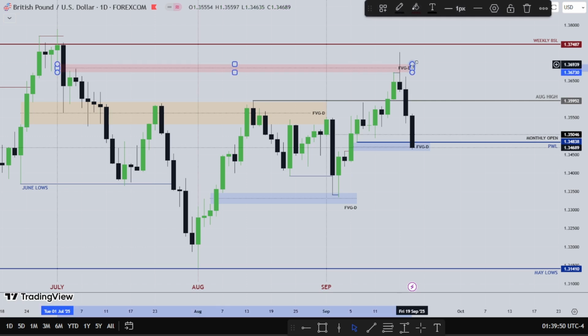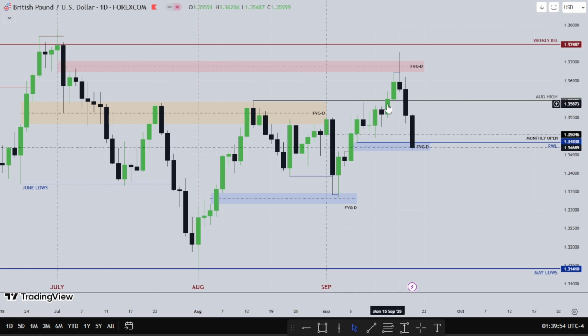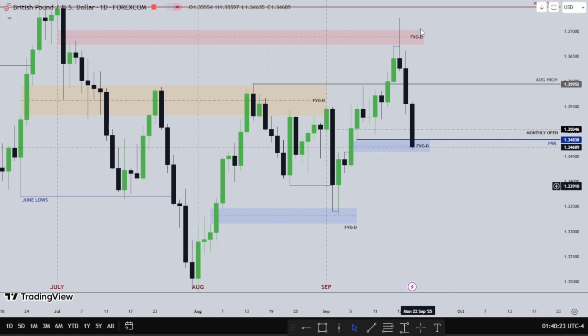So for the month of September, from the first week to the second week, we've been seeing higher prices on pound. Then we hit this fair value gap in the daily time frame, and we see this candle form, and we see Thursday trades lower and Friday trades lower. While on the dollar, we see Wednesday putting a low, then we see Thursday trade higher, then Friday. So it's kind of a mirror and fast move for the dollar and pound, right? So this daily fair value gap was the draw on liquidity after price found resistance.